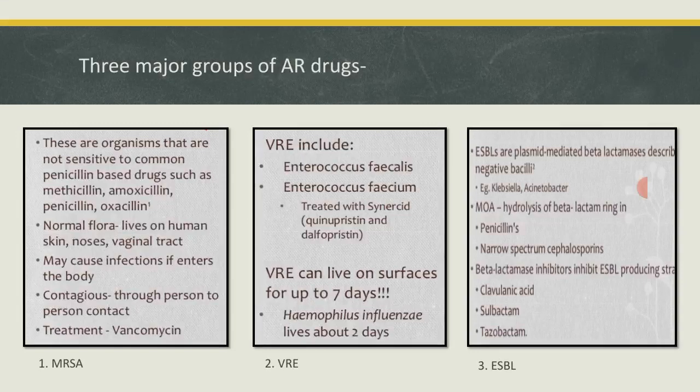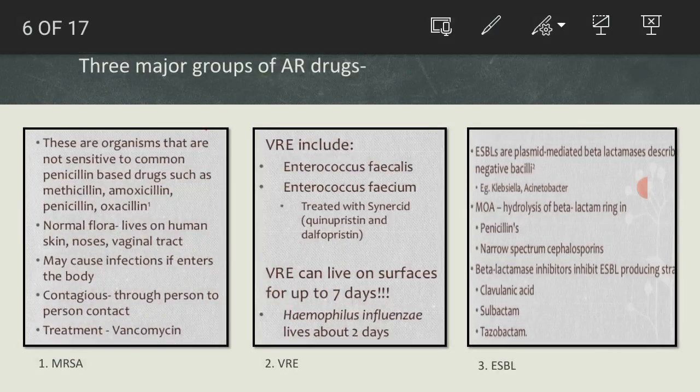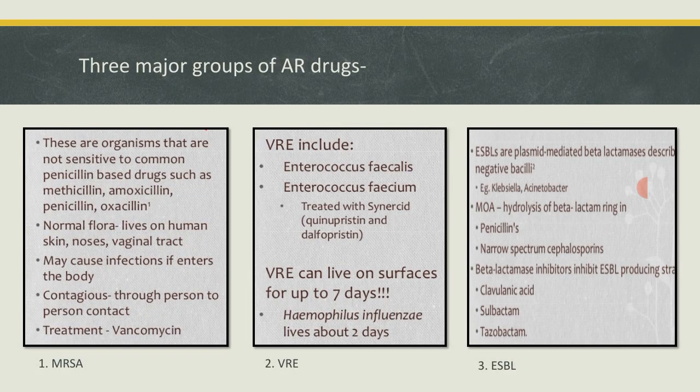So in the period of 7 days, any person can come in contact with that place and may get the infection. Another example is Haemophilus influenzae, which can live up to 2 days.